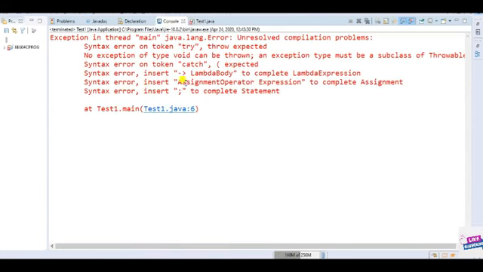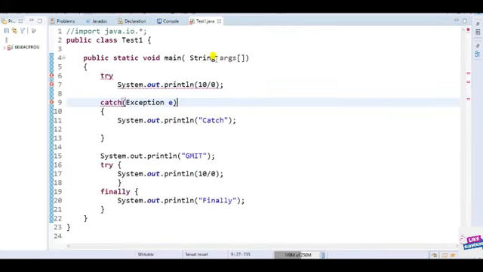Every time we have to use the curly braces, whether I am using the try block, the catch block, or the finally block. So curly braces are mandatory for the try block, the catch block, and the finally block.